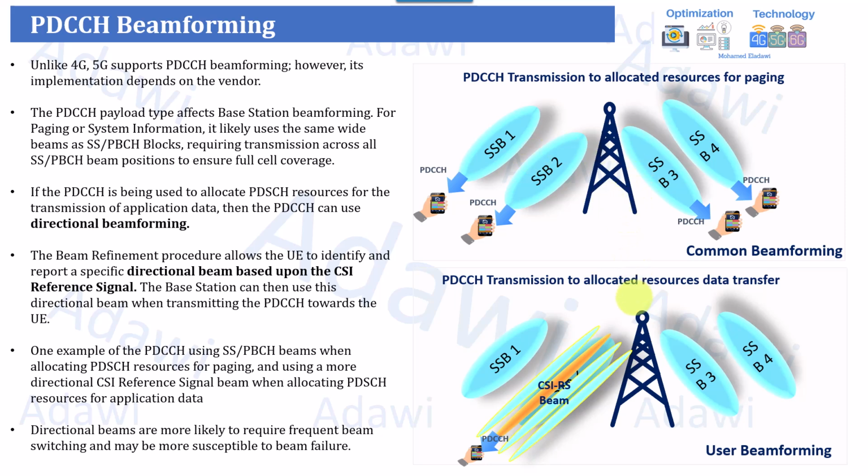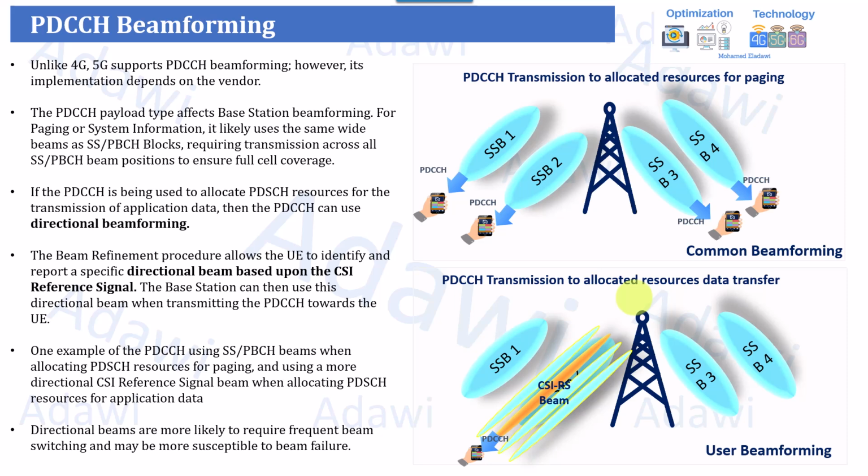But assume now that you have traffic beams. The traffic beams are usually narrower, sharper, and have less interference. So if you're still using the wide beam for the physical downlink control channel, you might face a situation where you have a good traffic beam, but at the same time you have a problem in the physical downlink control channel, which can result in you being unable to decode the DCI information, and so you cannot get the resources. Even if you have a good traffic beam, you can have problems decoding the physical downlink control channel.